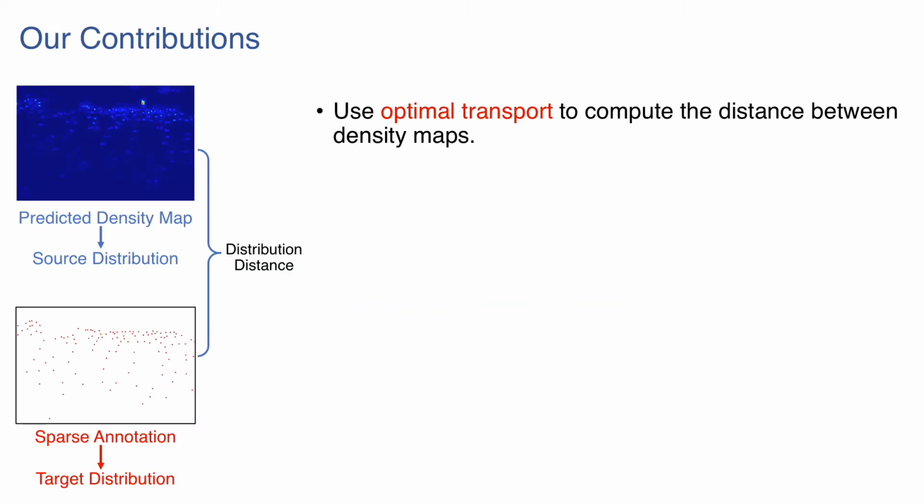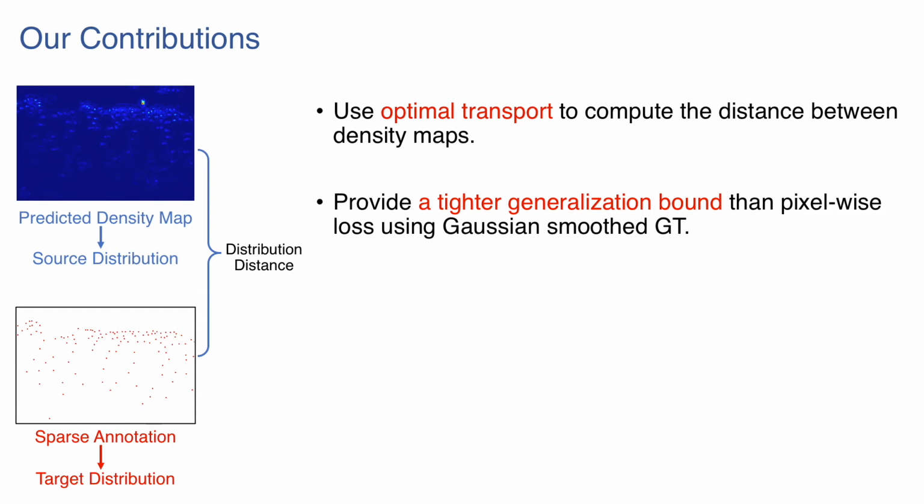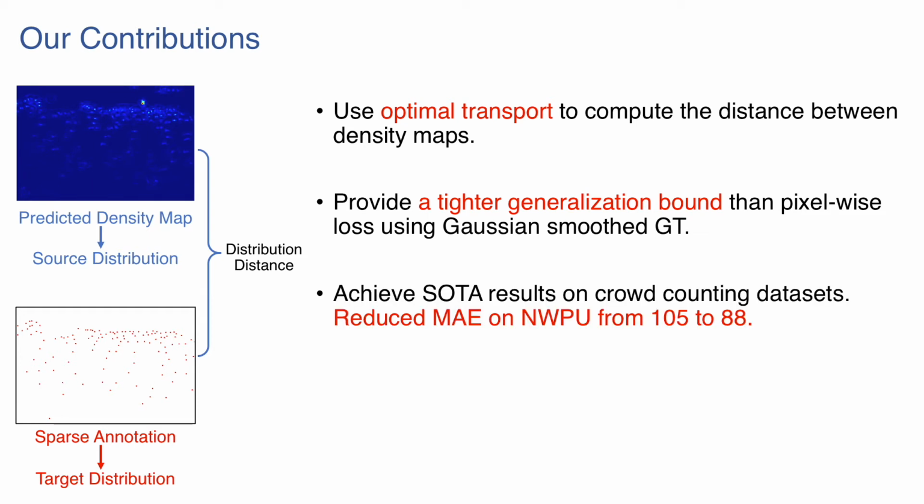The key insight of our work is to consider density maps as distributions. Optimal transport is a principled way to measure the distance between distributions. We use optimal transport to compute the distance between density maps. We provide a tighter generalization bound than previous methods and show state-of-the-art results on crowd counting datasets.